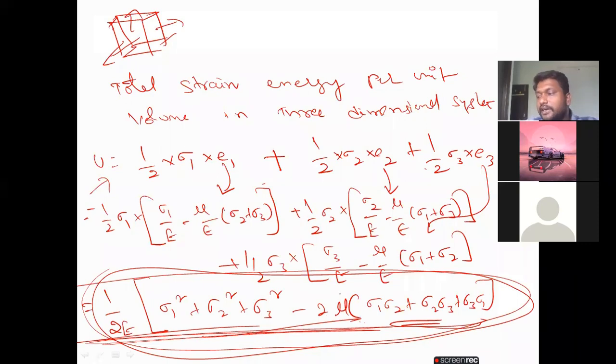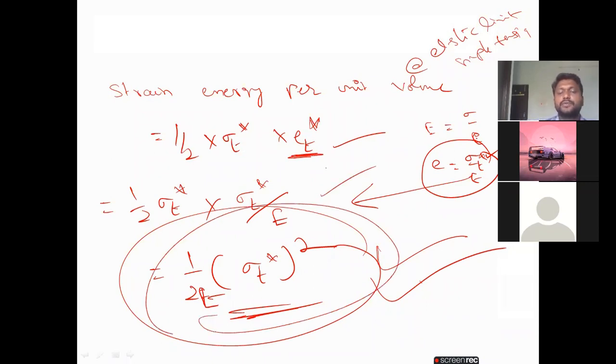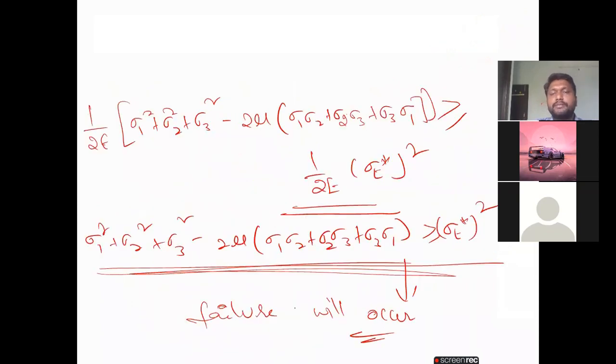Similarly, the strain energy per unit volume at the elastic limit is half into sigma T star into E star. We already know E is the strain, from Young's modulus, stress by strain, so I substituted it here. Finally I got this condition. So we know two conditions, and from that I wrote it like this. This is the condition we finally got: if in any type of problem the condition is satisfied, then definitely failure will occur.